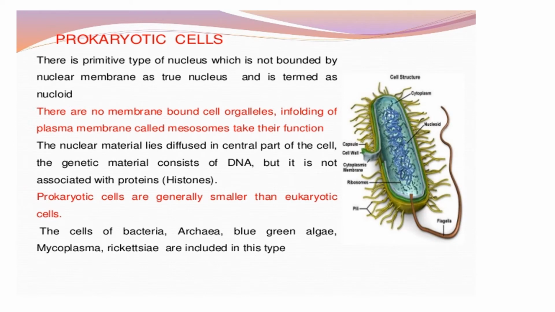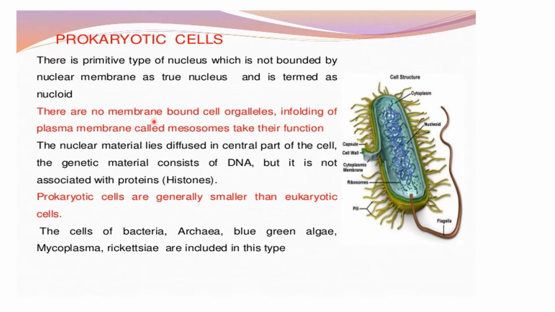So we will just revise what we have learned till now, that prokaryotic cells have a primitive type of nucleus, which is not bounded by a nuclear membrane as a true nucleus is. Eukaryotic cells have a true nucleus, but in prokaryotic cells it is termed a nucleoid, isn't it? The DNA is just concentrated in the center. It is not bounded by any nuclear membrane. So that is why it is called a nucleoid.